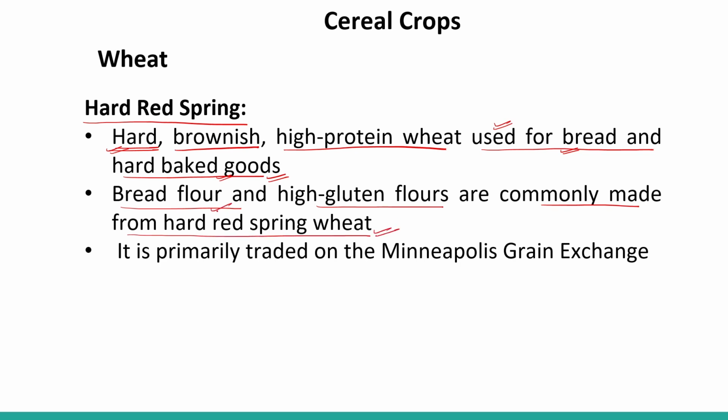So this is also called bread flour, and it is high gluten flour. It is primarily traded on the Minneapolis Grain Exchange.